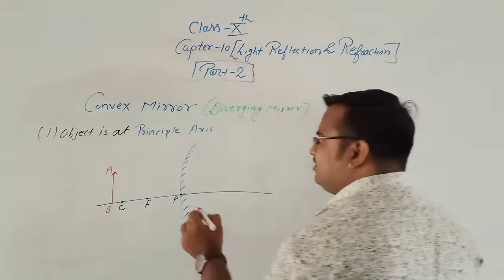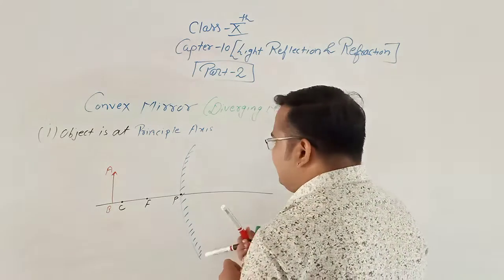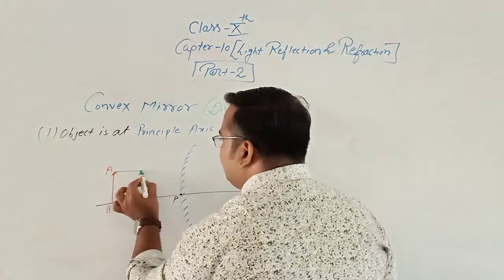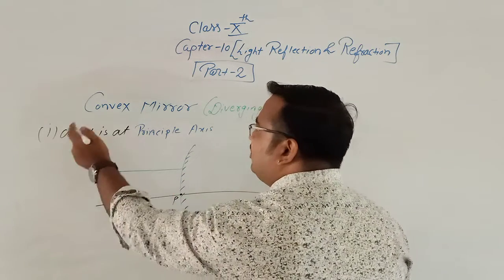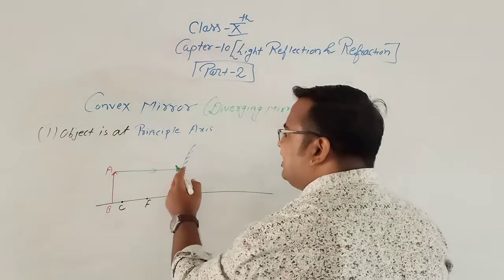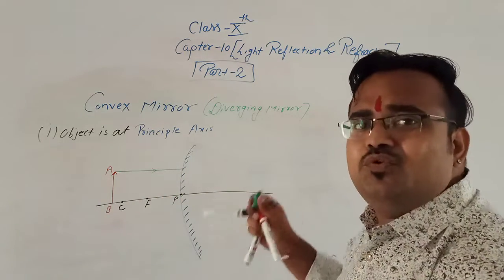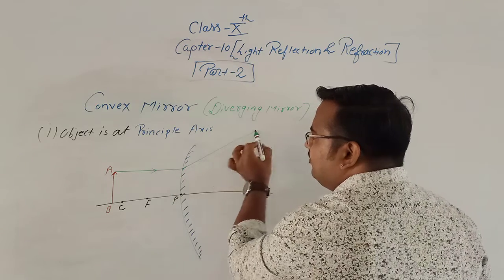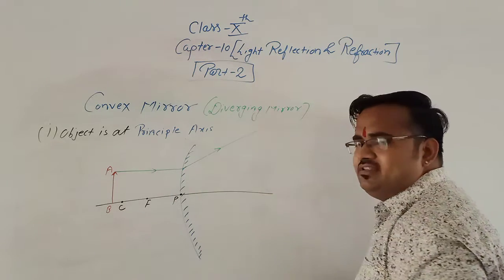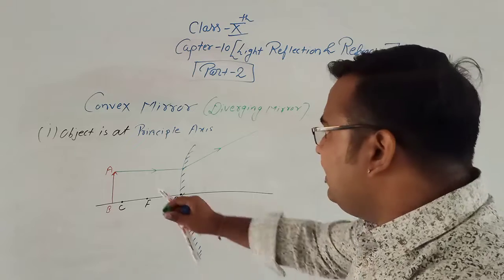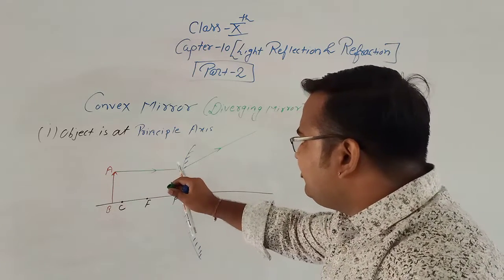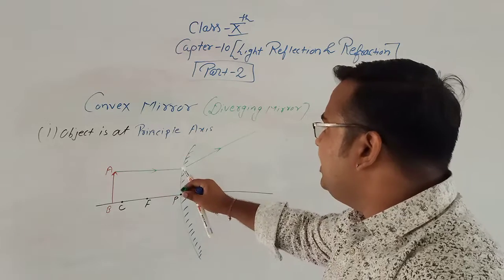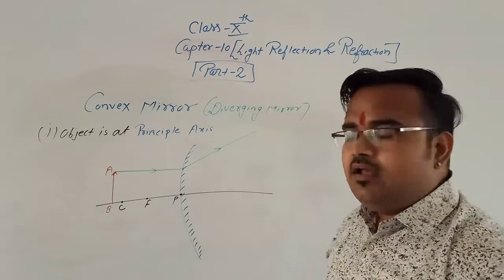Now the first rule says that if the incident ray is parallel to the principal axis, then in case of a convex mirror, it strikes the smooth surface and is reflected, diverged through some angle. Clear?